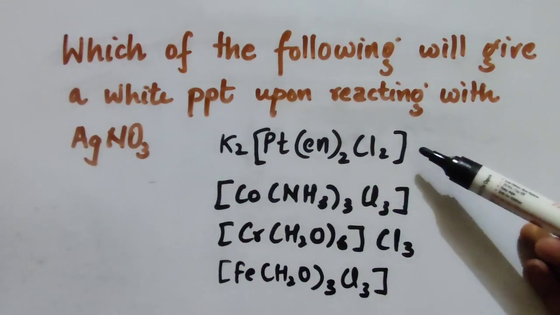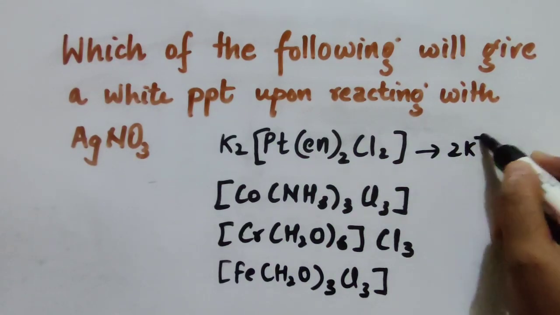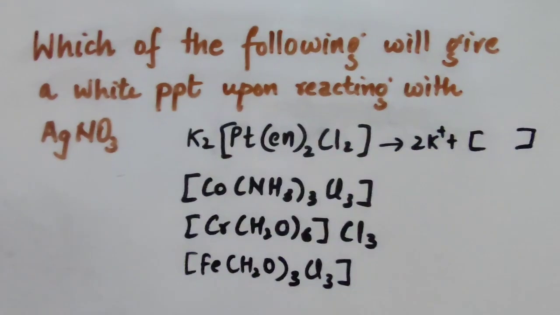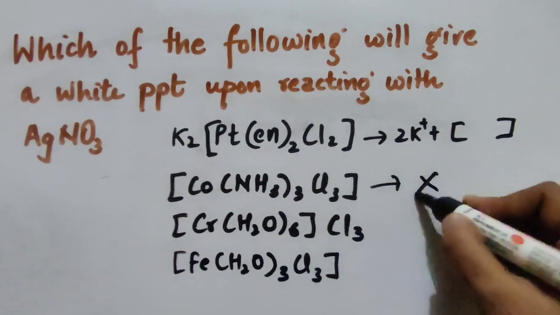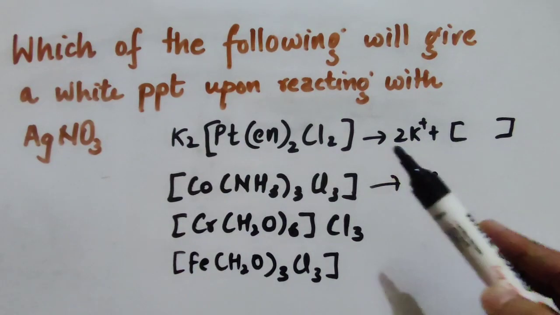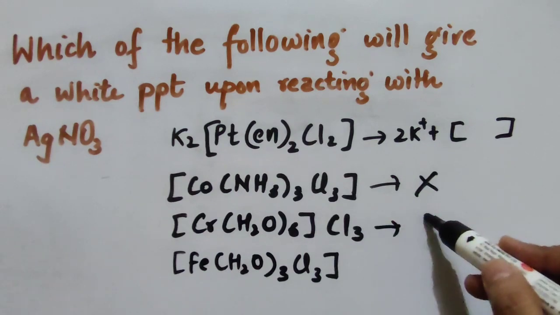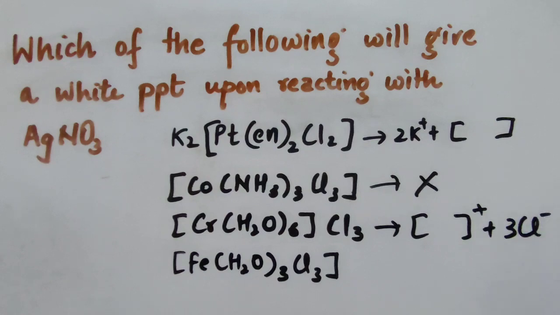Now in the first case, if it is ionized, it will give 2K+ and the coordination sphere. In the second case, there will be no ionization because only one coordination sphere is present. In the third case, it ionizes to produce this positive complex and 3 chloride ions.